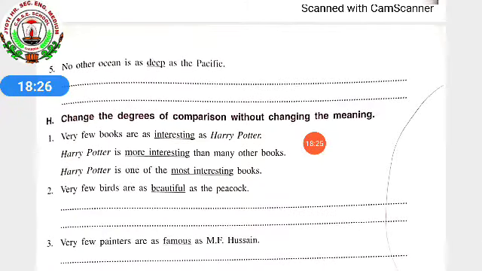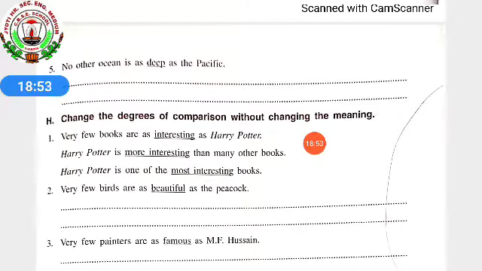Change the degrees of comparison without changing the meaning. Again same thing, but according to the example we have to do this. Very few books are as interesting as Harry Potter. So comparative, Harry Potter is more interesting than many other books. We cannot write down interestinger or interestingest. That's why more. Superlative, Harry Potter is one of the most interesting books.